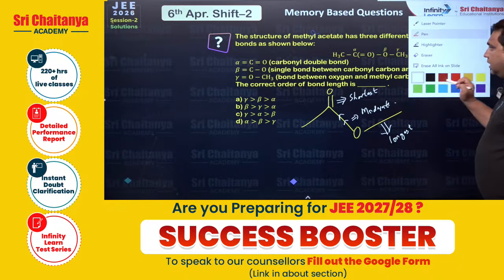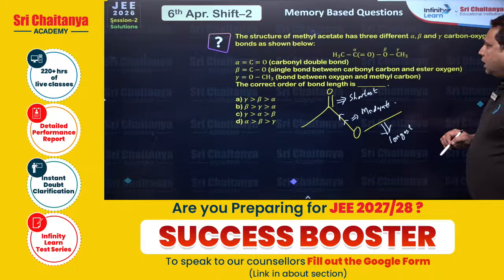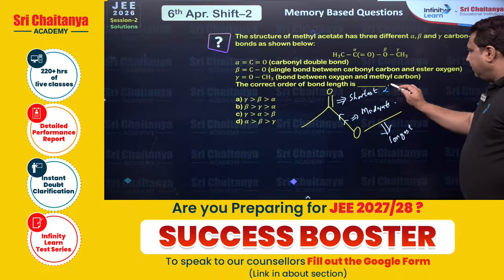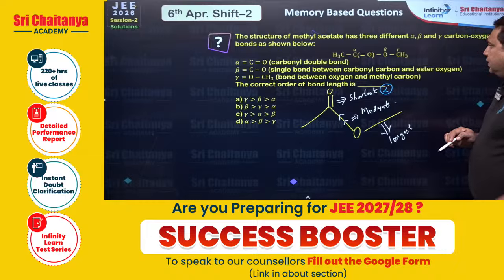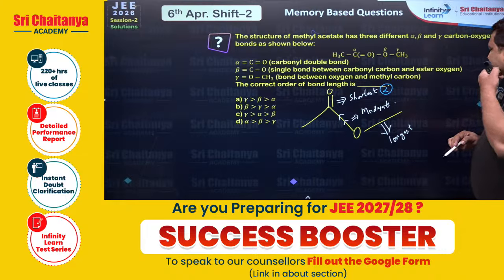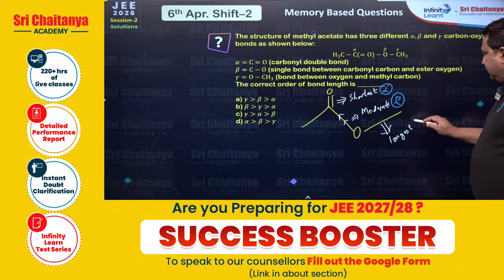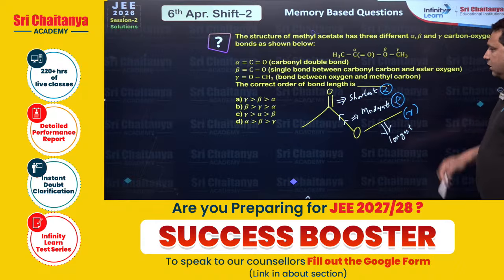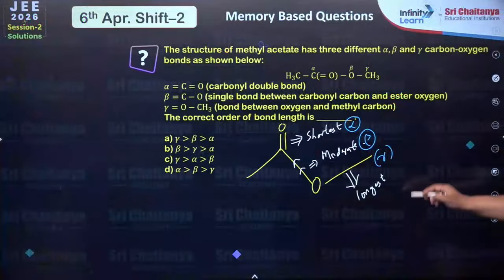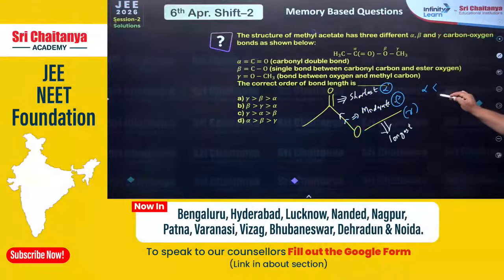So here he is calling the CO carbonyl double bond alpha. Then the carbon single bond between the carbonyl carbon and the ester oxygen is beta, correct? And this is gamma. So from here only you can see that the order is alpha is smaller than beta, smaller than gamma.